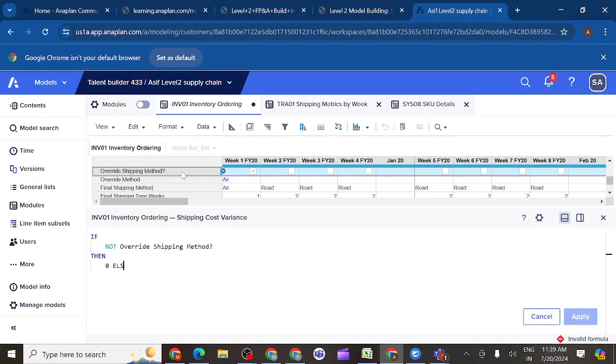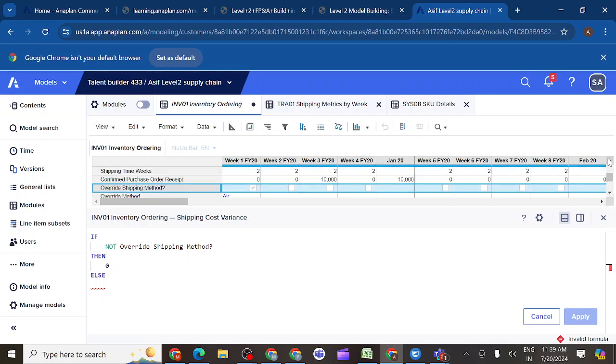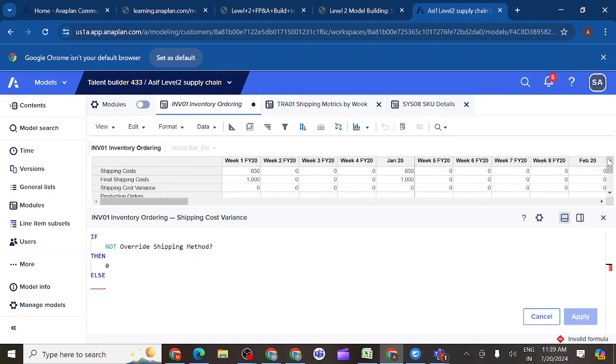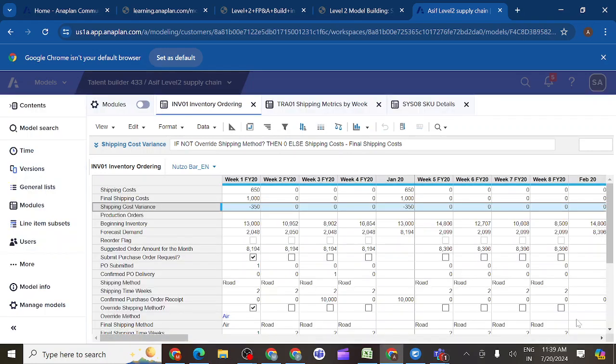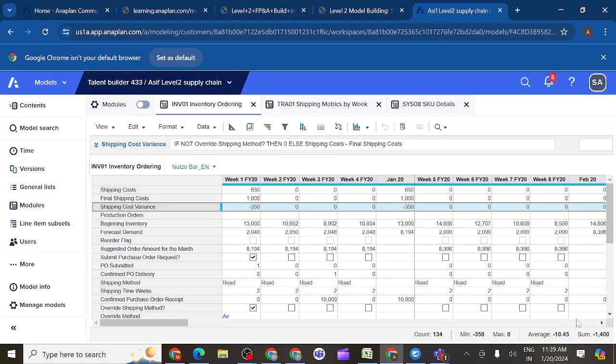If you don't override, nothing will be there. Otherwise, we have to subtract from the final, the difference between the two line items. If you do, you will get shipping cost minus final shipping cost. But we'll get a minus, right? First minus final will give the variance. Yeah, minus 350. So in this way we can understand the difference. So we'll get minus 350 rupees.